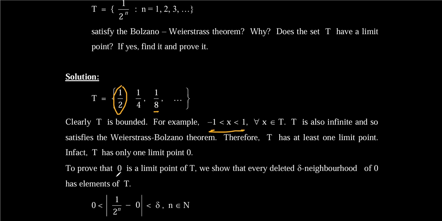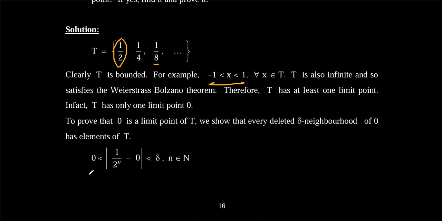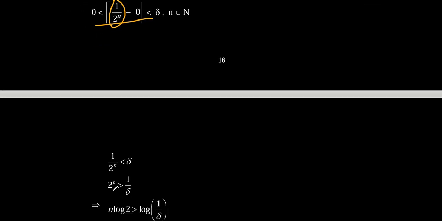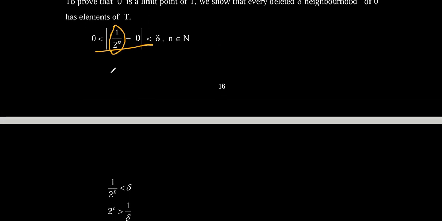But to prove that 0 is a limit point, so this is a specific proof to show that 0 is a limit point, then it means that if you find the neighborhood, you realize that the formula for the neighborhood was this one, where this one is just your formula for the set, right? So for every n, the magnitude of 1 over 2 to the n minus 0 should be less than a delta, right? Now, when you try solving it, you realize that the 0 side is not interesting much, so it's the right hand side you start solving.